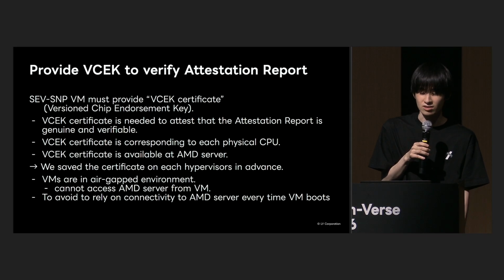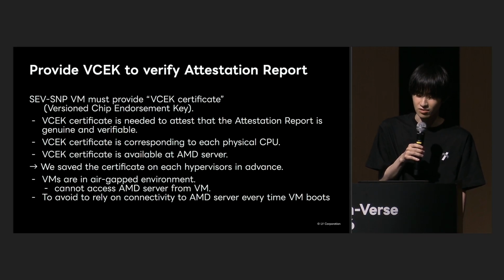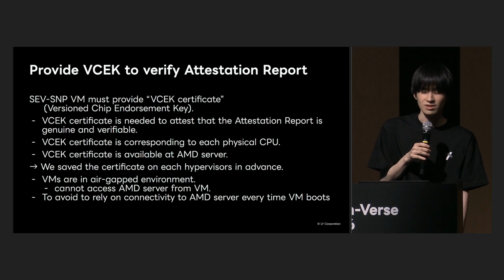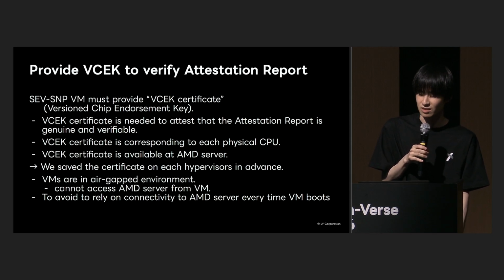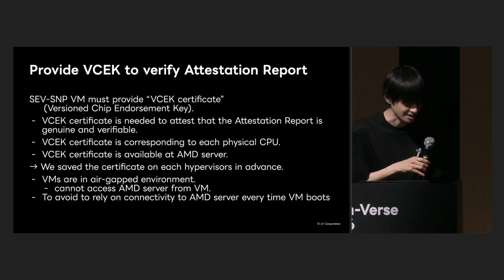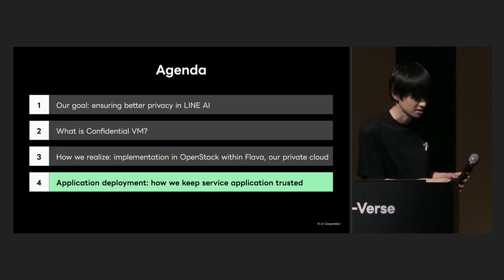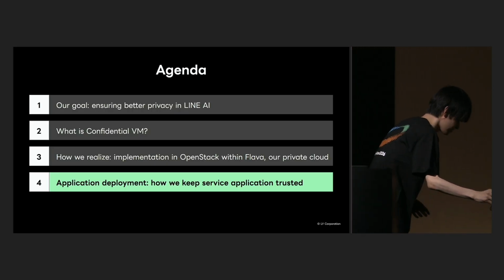There are two reasons for this. One is that VMs are operating in an environment isolated from the internet and cannot access the AMD server. The second is to enable the acquisition and verification of the attestation report even when the AMD server is not operating. Thus far, we have explained the mechanism for verifying the attestation report from the VM user, as well as how to implement confidential VM using OpenStack and Flava.